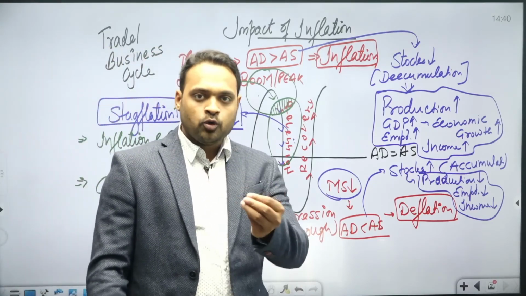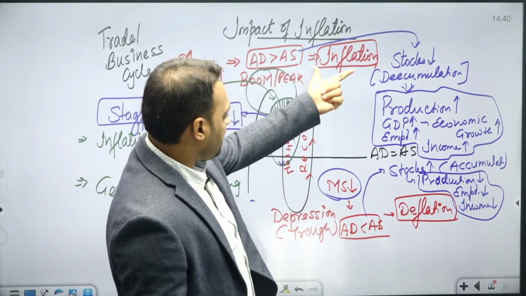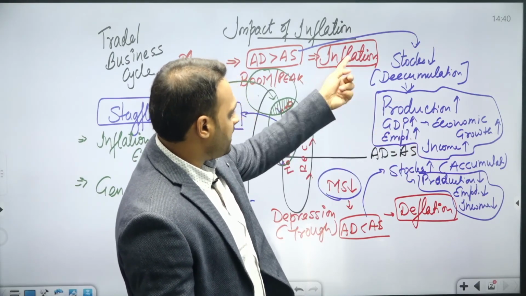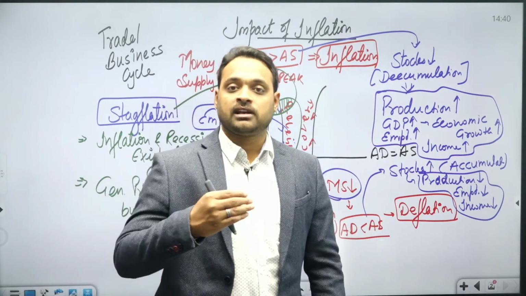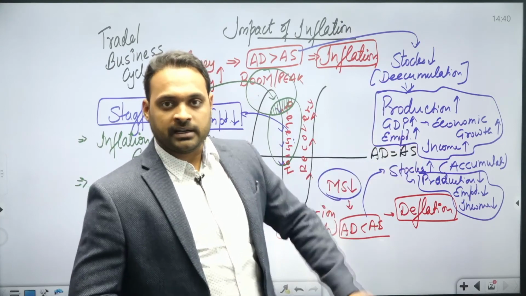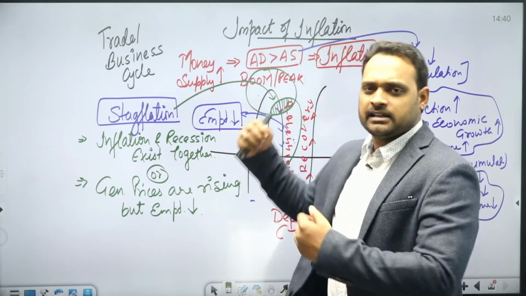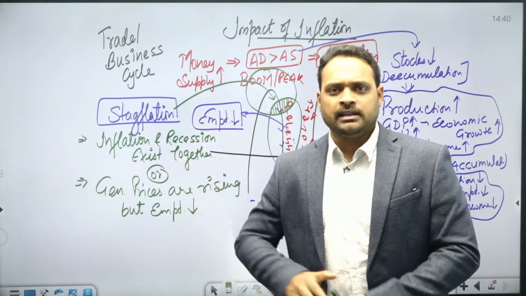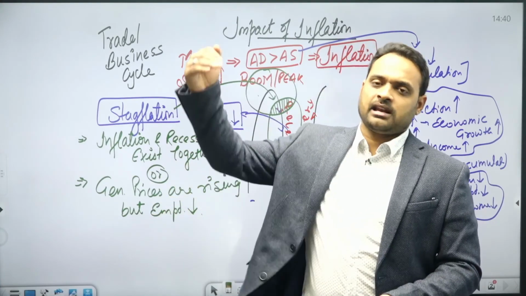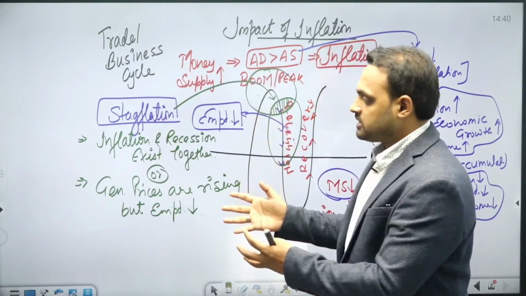Look, a few minutes before I said that when there is more money supply, when the prices are rising in the economy, there would be more employment in the nation. I said inflation and employment have a positive relation with each other. If the inflation is rising, the employment would also rise. But here during stagflation, I'm contradicting my point, and I'm saying that it is a technical situation in the economy that inflation is there but employment is not there. The general prices are rising but the employment status is going down. This is called stagflation.